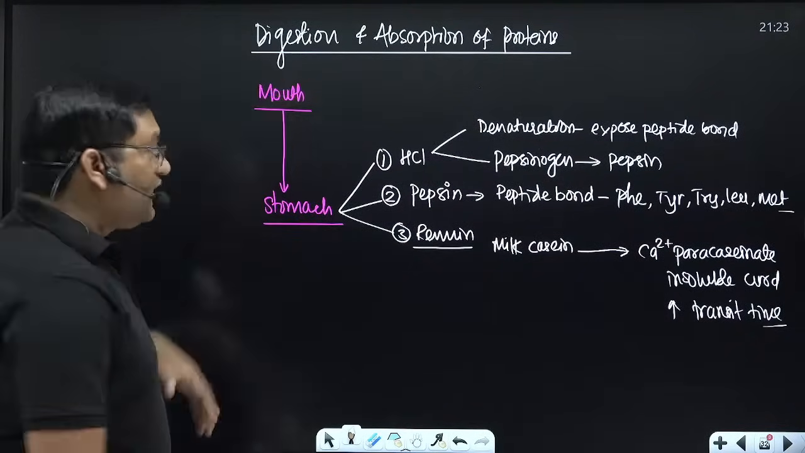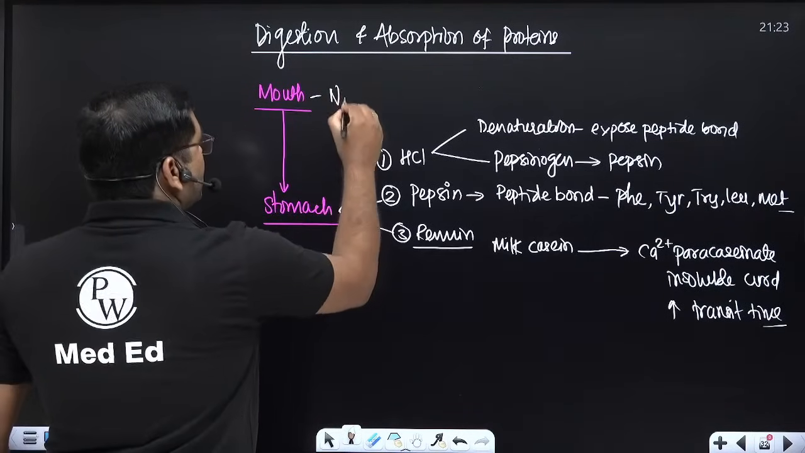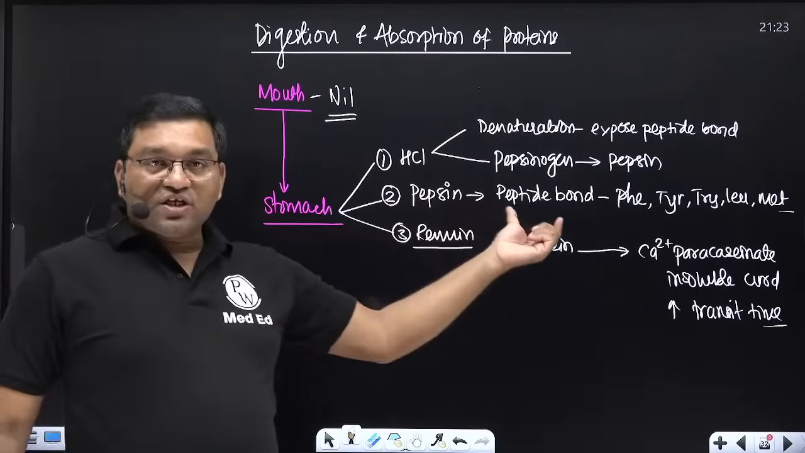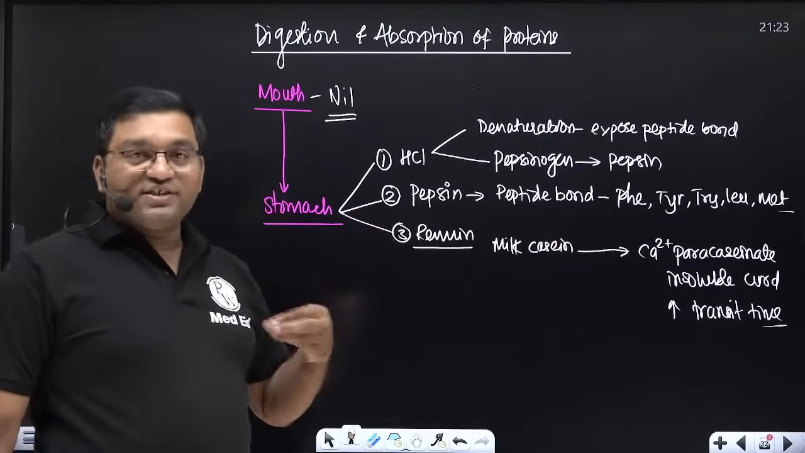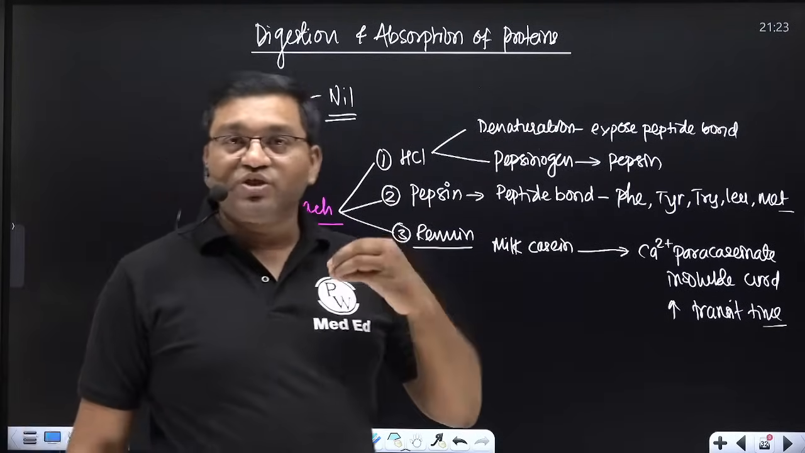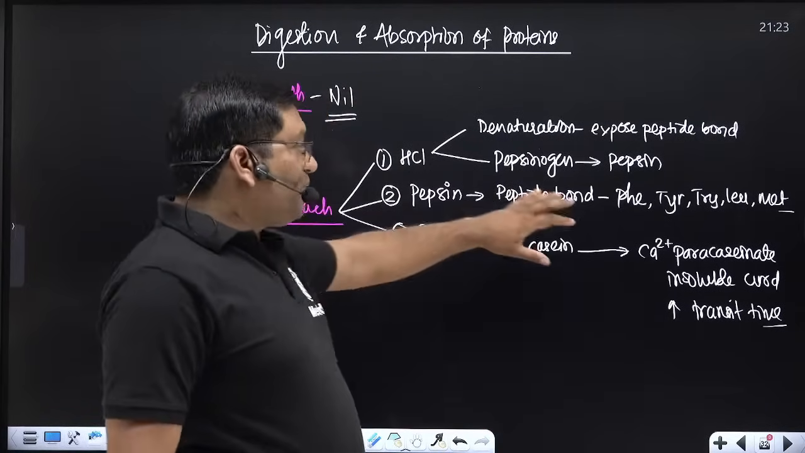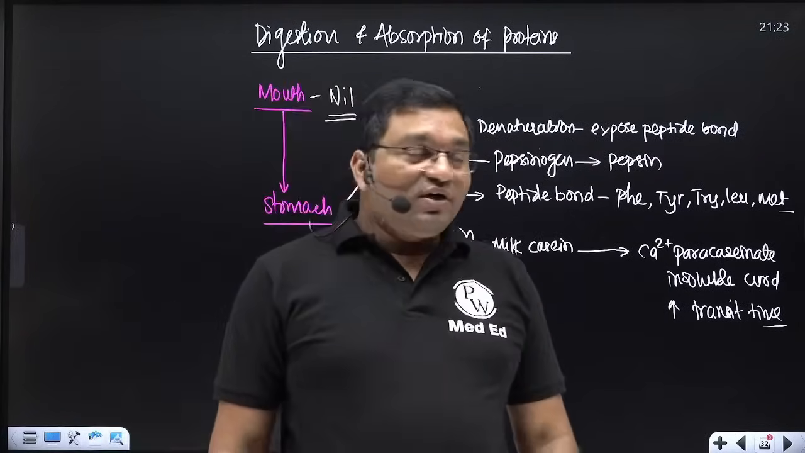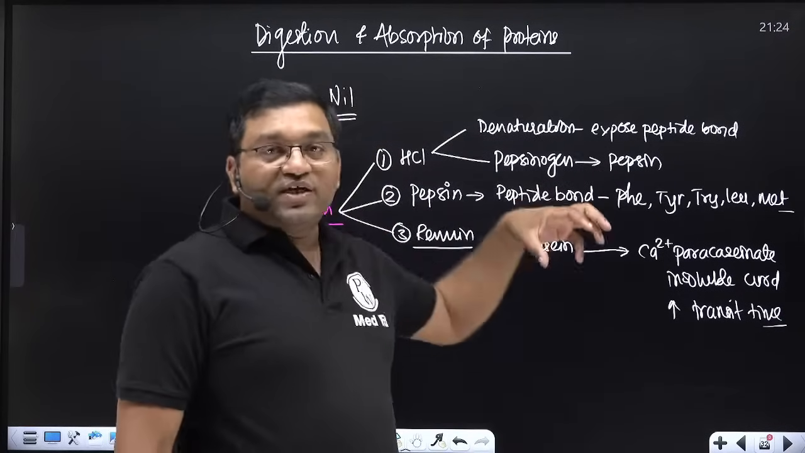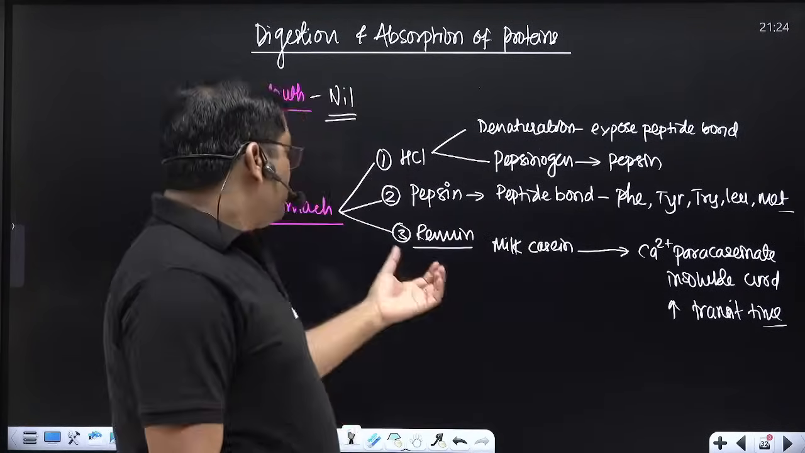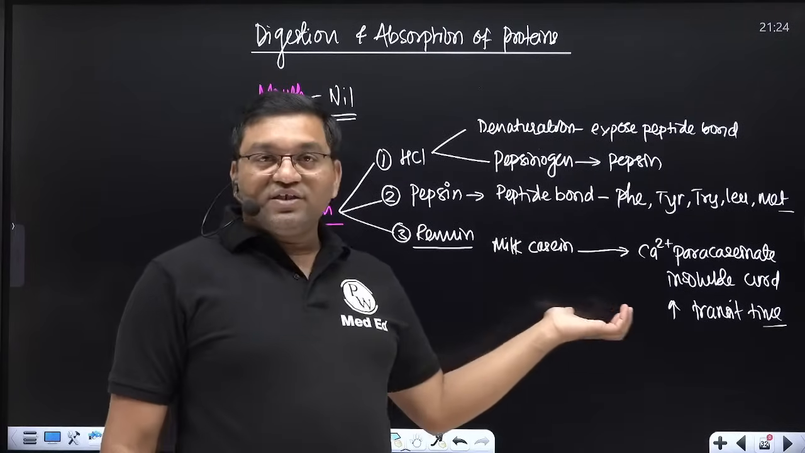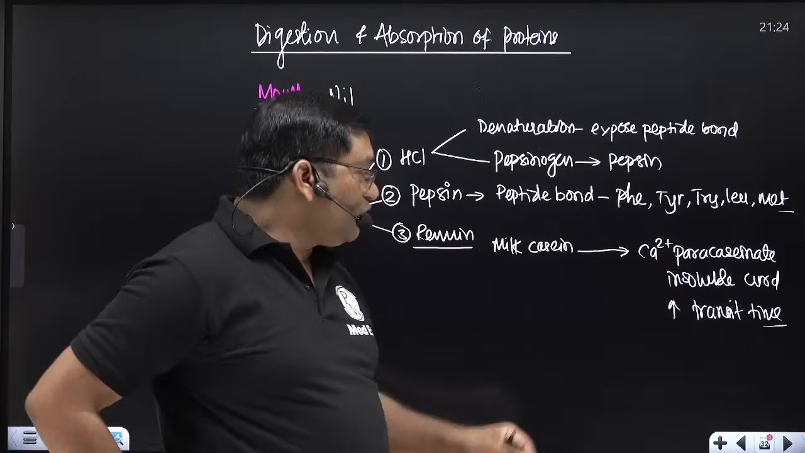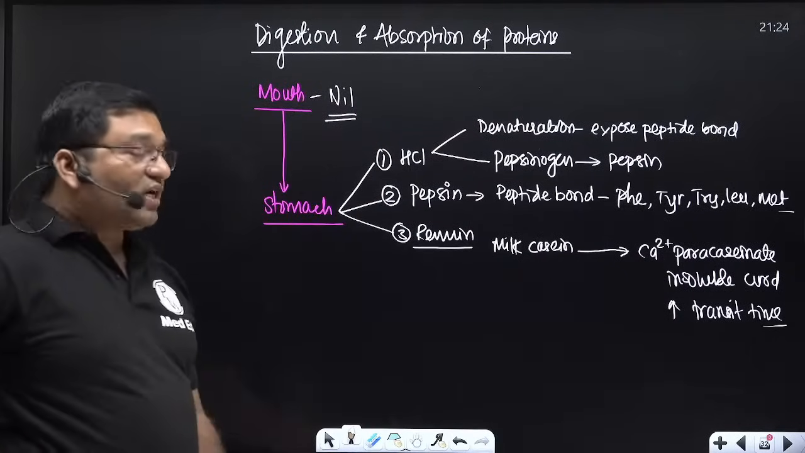In the mouth there is nil protein digestion. In the stomach there is action of these three: HCl converts pepsinogen into pepsin, and pepsin itself also catalyzes the conversion of pepsinogen into pepsin. It is an endopeptidase, cleaving internal peptide bonds and converting larger polypeptides into smaller ones. And renin, present in the infant, converts milk casein into calcium paracaseinate insoluble curd and increases the transit time.